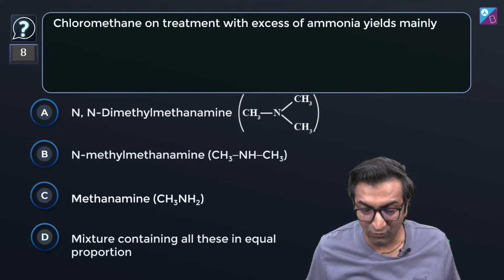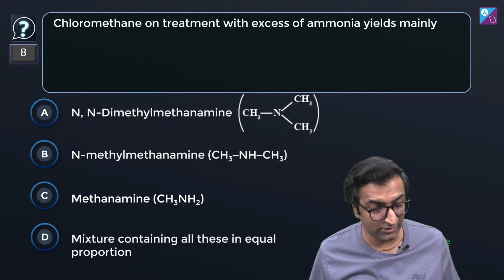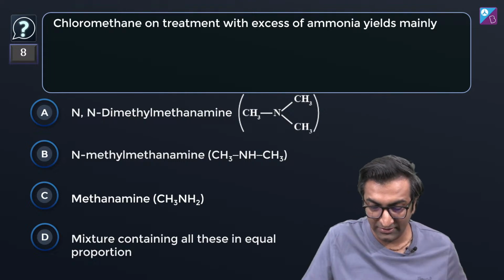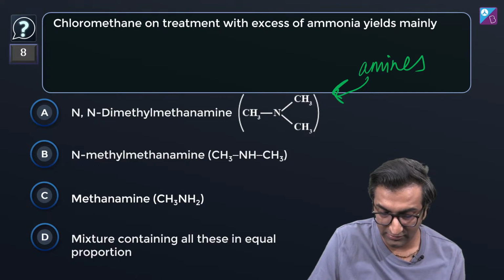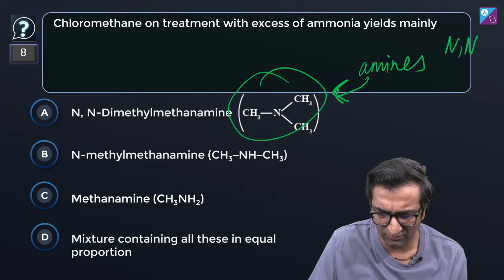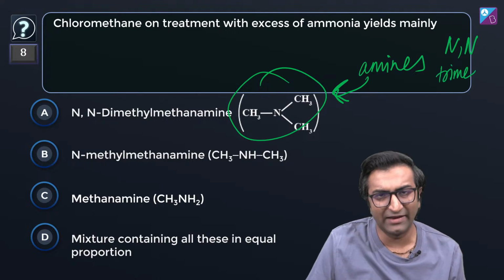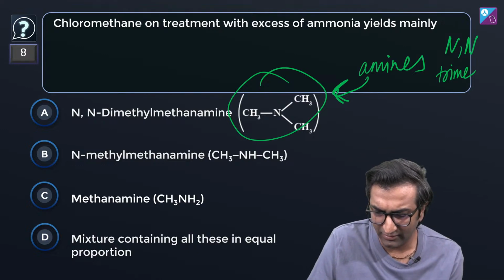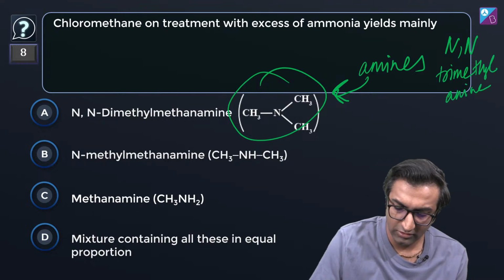Chloromethane on treatment with excess ammonia yields mainly what? Now, this one's a little complicated unless you have seen it in life. If you have not seen this question ever, you'll be like, bro, what is this? We'll talk about amines. When we talk about amines, we'll talk about all of these things. How on earth do you form these kind of amines? How do you form? This is NN, or you can easily just call it trimethylamine, right? If I can say NN, dimethylamine, but it's easier to just say trimethylamine over here. Yeah, there's also dimethylamine.